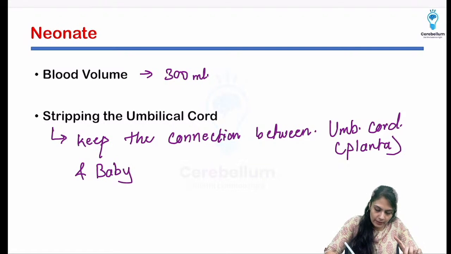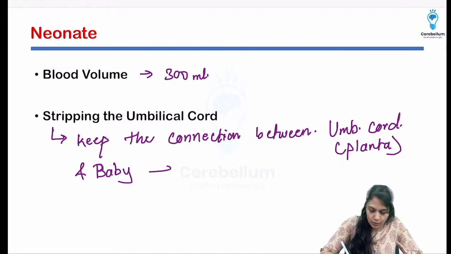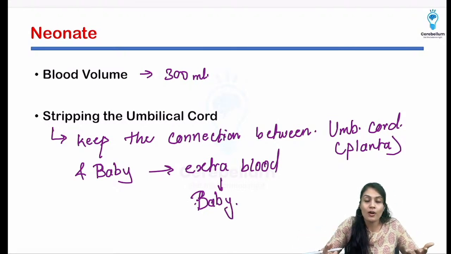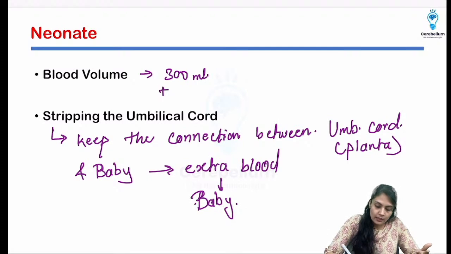If I'm saying baby, not fetus, that means the baby is born, isn't it? So in between, what is going to happen? There is going to be extra blood which is going to go towards the baby's tissue, right? And how much extra blood can the placenta give? It is 75 ml.